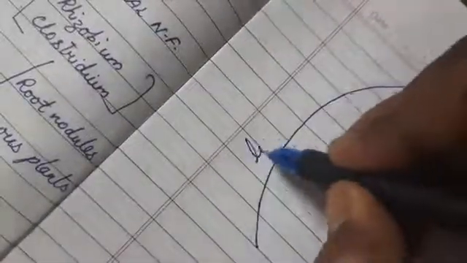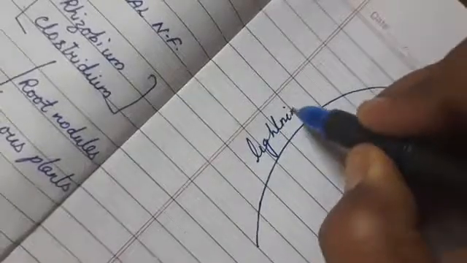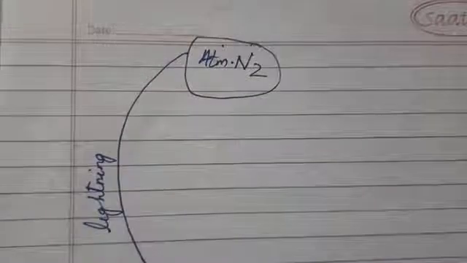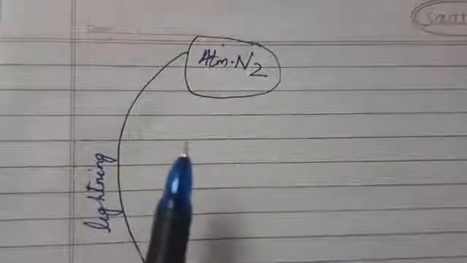Now in atmospheric nitrogen fixation, what happens is whenever there is lightning and thunder, you all know that nitrogen gas is present in the atmosphere.